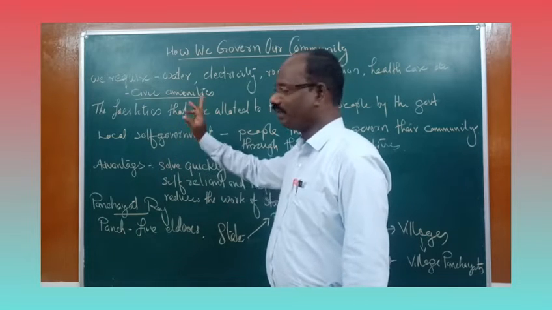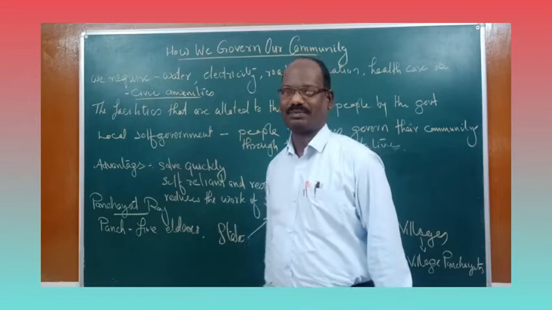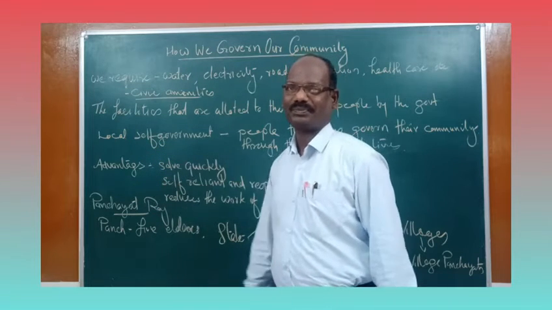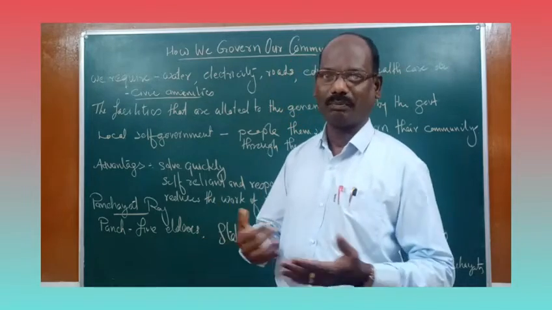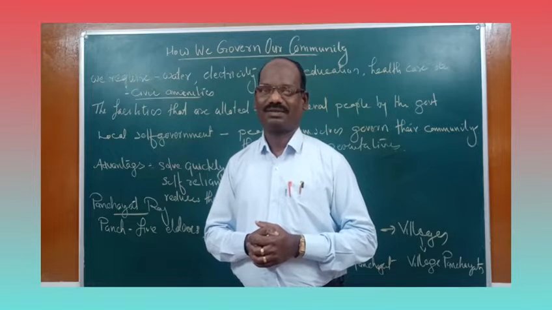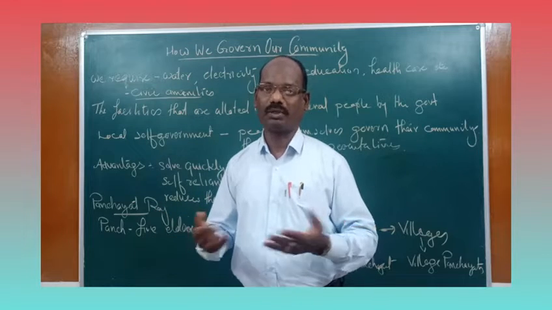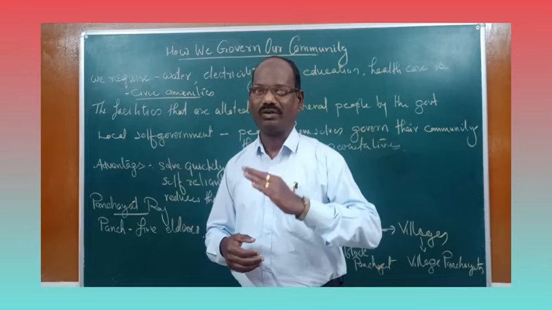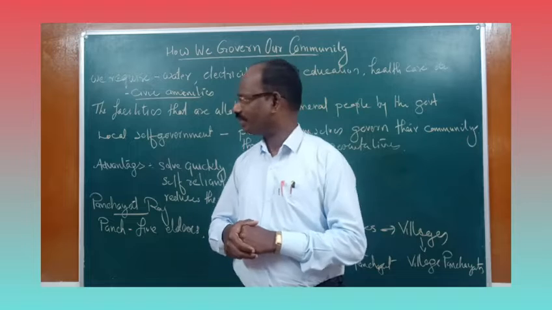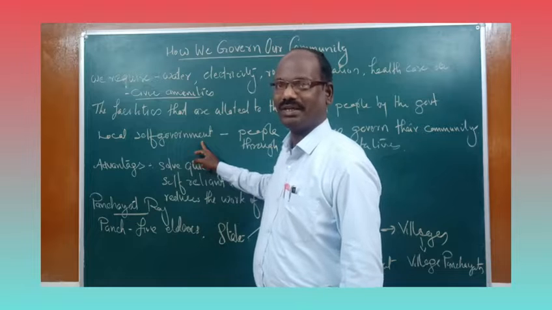Okay, then another term we want to study in this chapter is local self-government. What do you mean by local self-government? It is a kind of government. In the last chapter of civics, we learned that we have different levels of government: the central government, the state government, and the local government also. So here, what is local self-government? That we are going to study in this chapter.